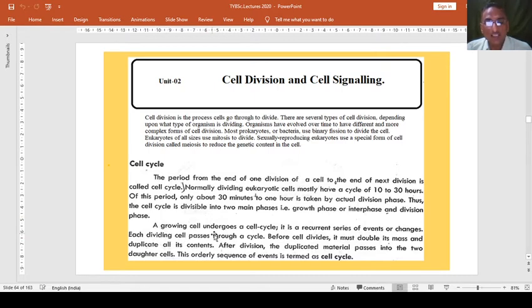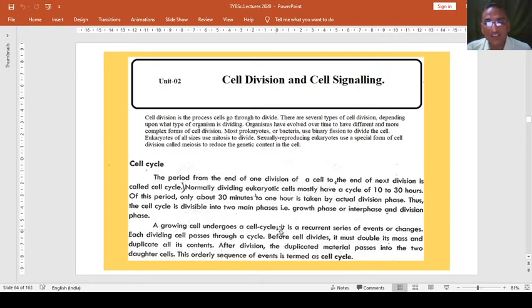A growing cell undergoes a cell cycle. It is a recurrent series of events or changes each dividing cell possesses through a cycle. Before a cell divides, it must double its mass and duplicate all its contents.